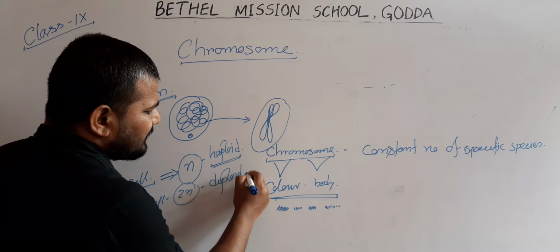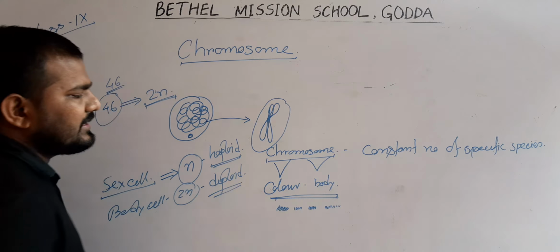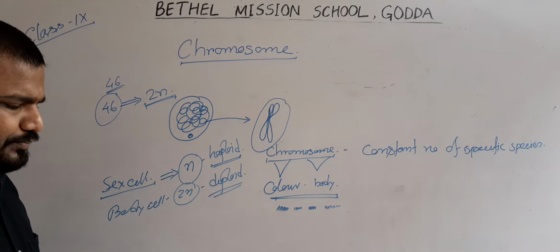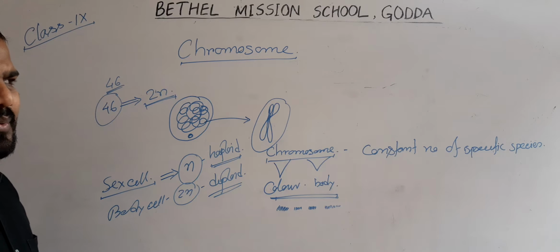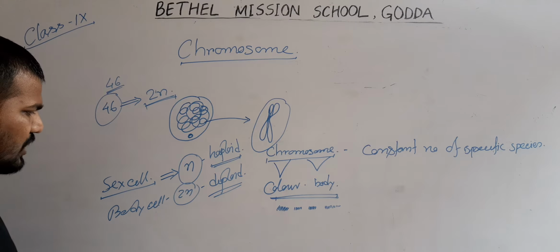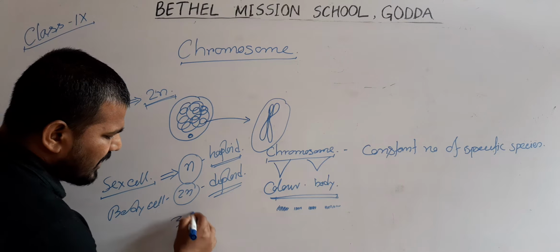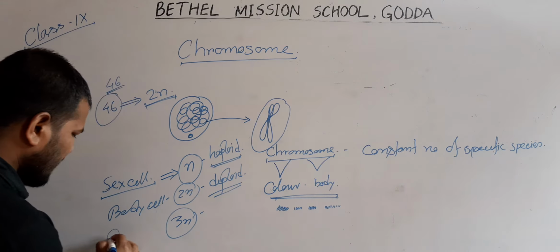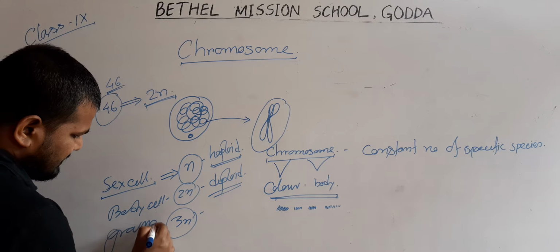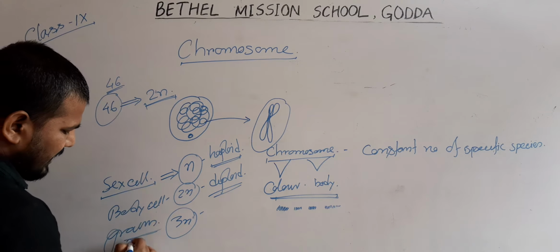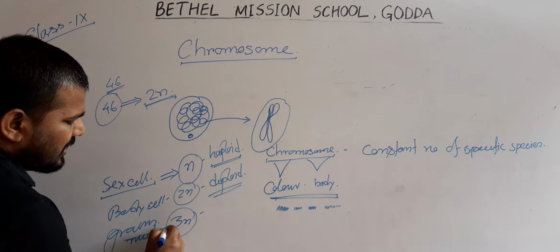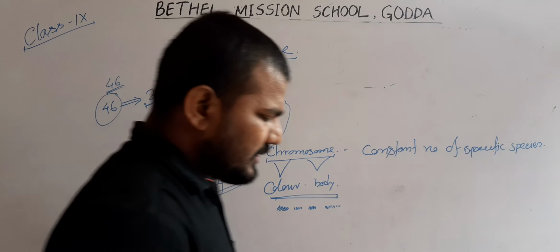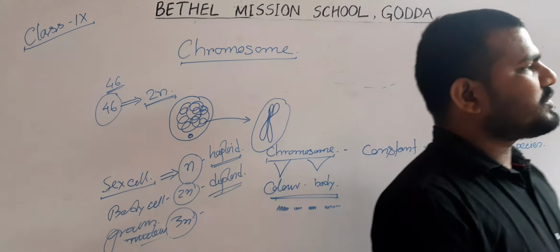And in the case of plants, in some grains the nucleus contains the triploid number of chromosomes, or triploid cell. Now, why is the chromosome so important?